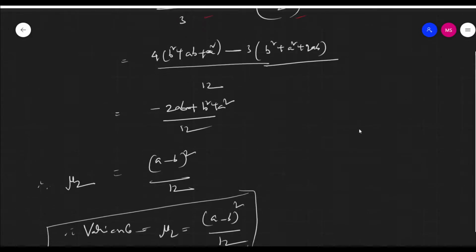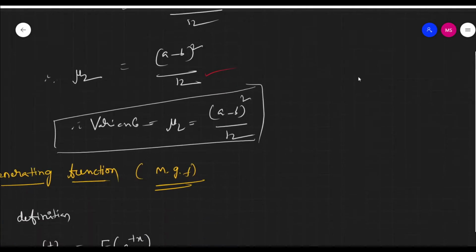Simplifying, we get (4b square plus 4ab plus 4a square minus 3b square minus 3a square minus 6ab) by 12, and finally (b square minus 2ab plus a square) by 12, which is equal to (a minus b) whole square by 12.